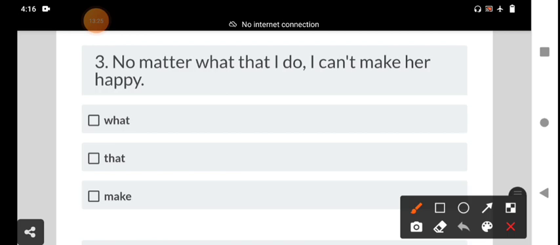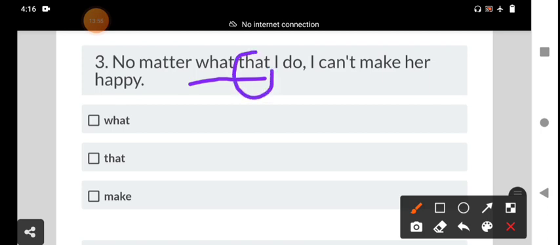It is not possible for us to make her happy or pleasant or excited. Here, which one do we delete? We delete the that in what that I do.